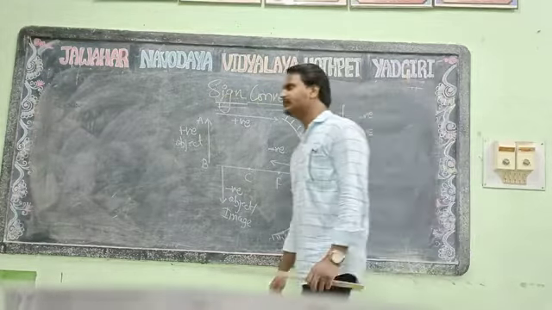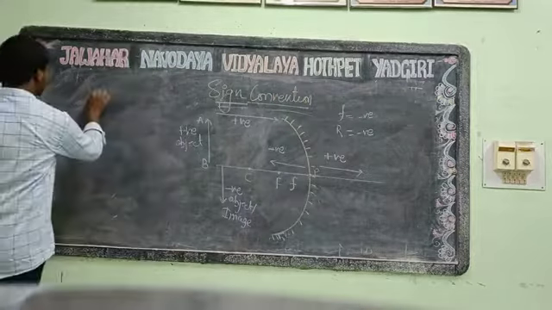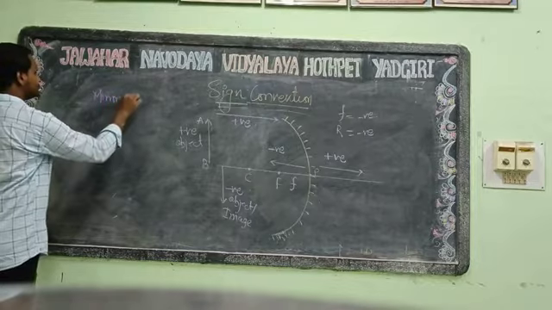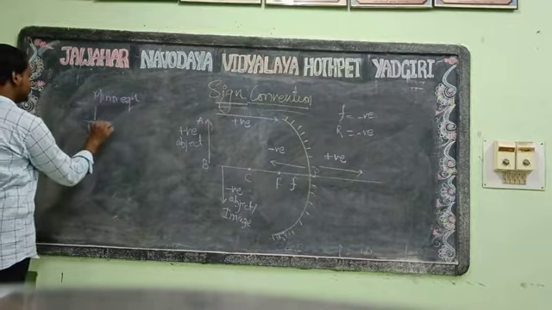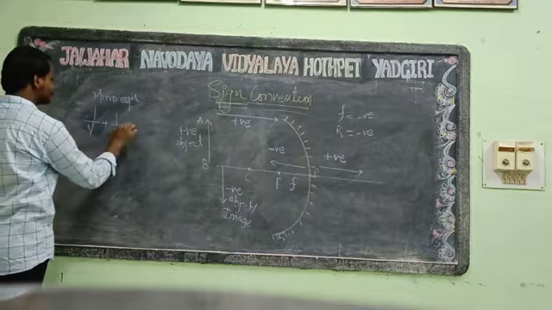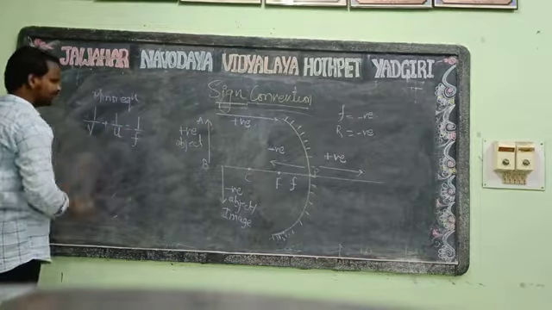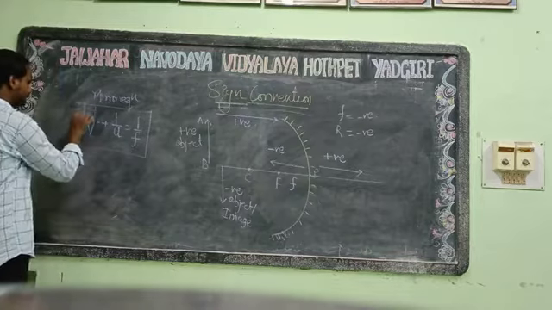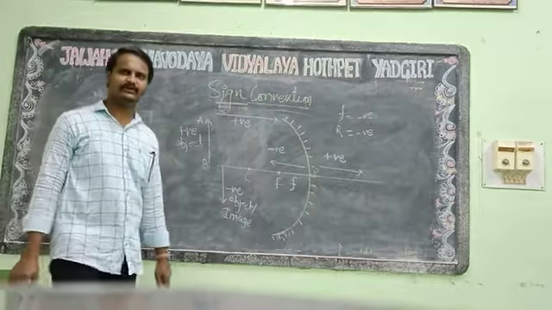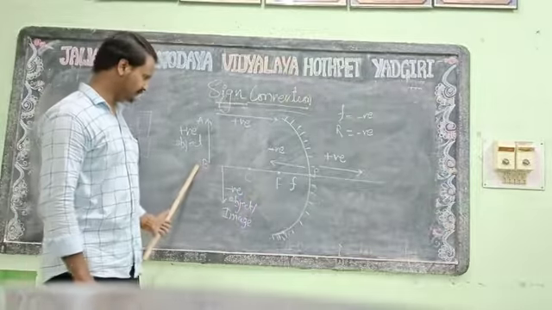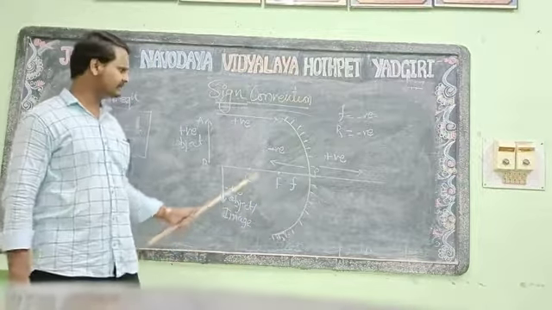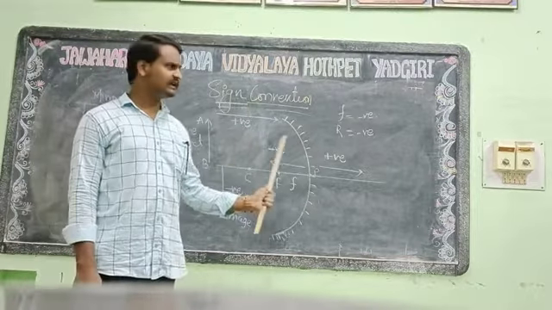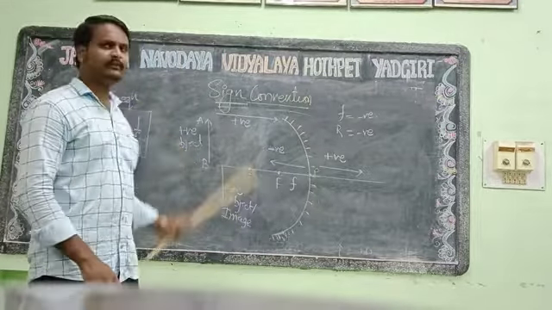Here we derive one equation that is called the mirror equation. That is 1 by v plus 1 by u is equal to 1 by f. This is the mirror equation. The mirror equation holds for both the concave mirror and the convex mirror, so we will derive it from the concave mirror. Okay, this is clear for the sign convention. The sign convention will be used in the derivation of the mirror equation.